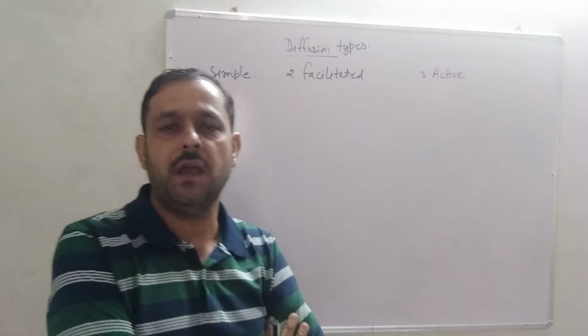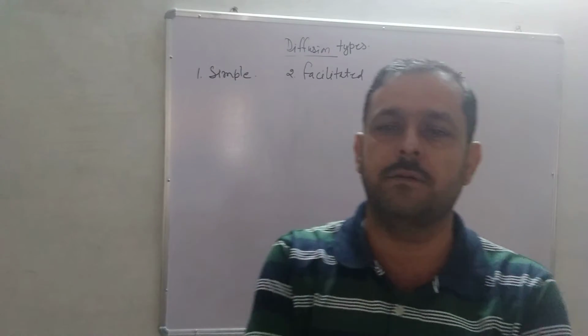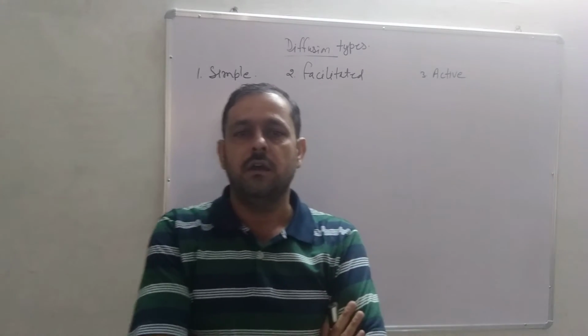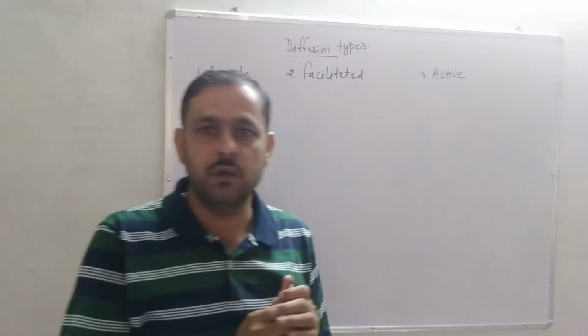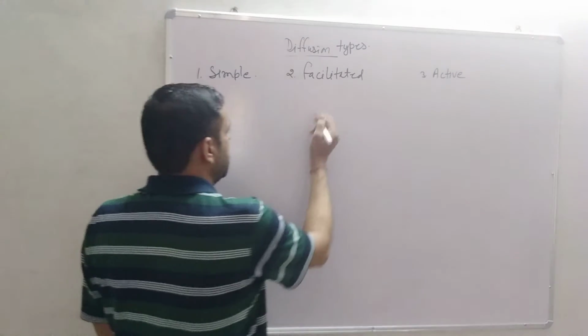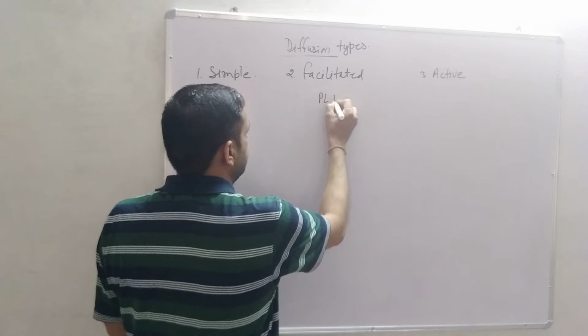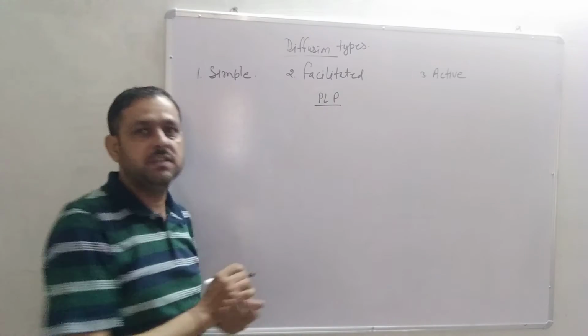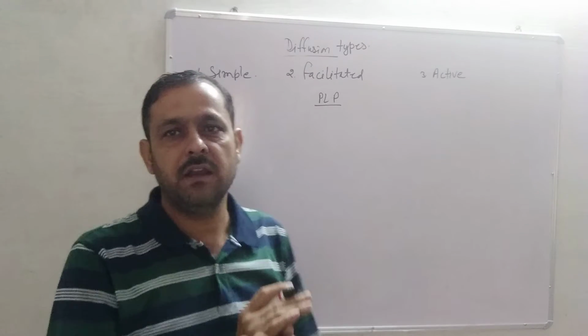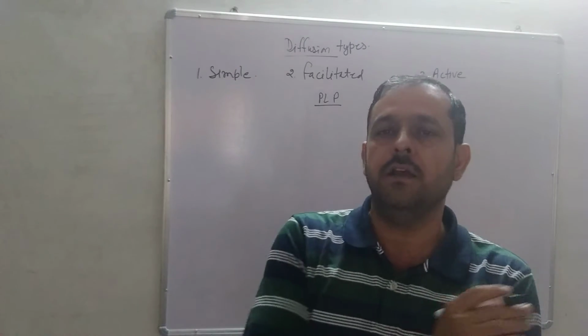Obviously, for the diffusion of any substance across a membrane, first of all you have to know the cell membrane. The cell membrane is made up of protein, lipid and protein.